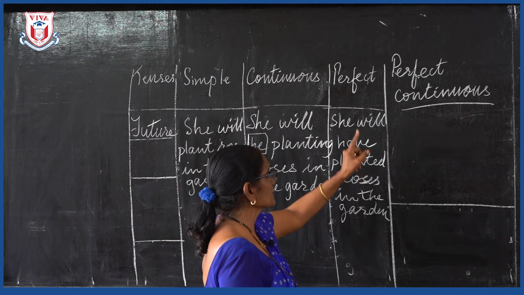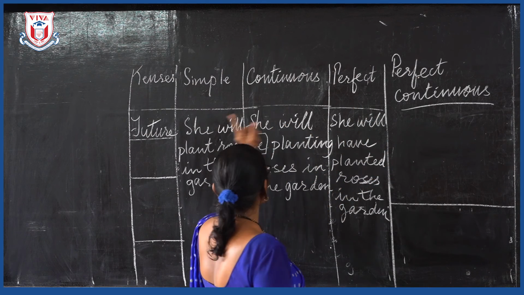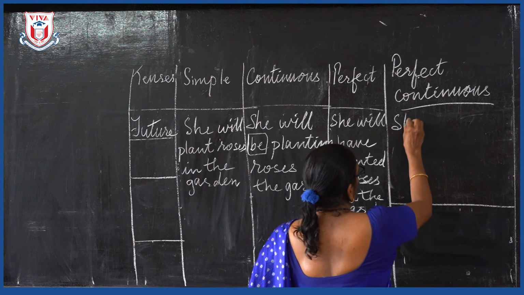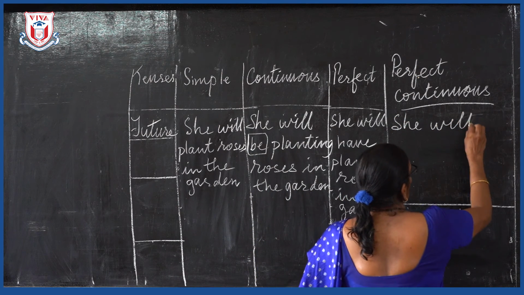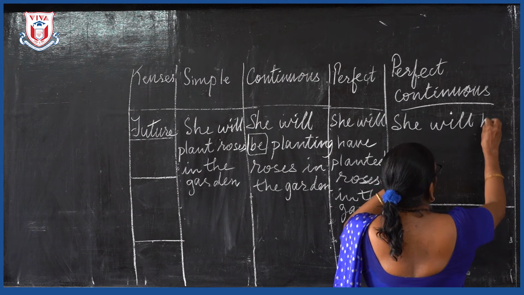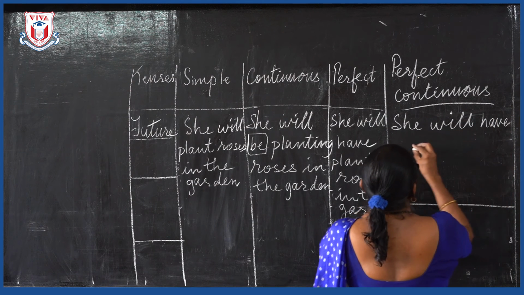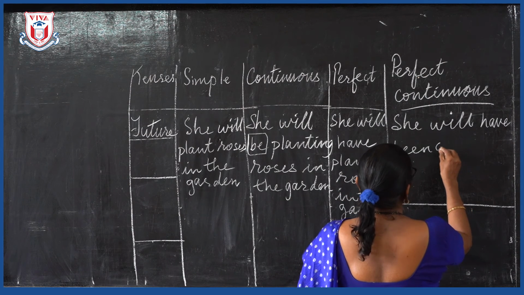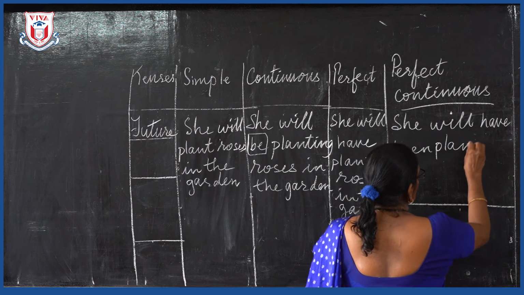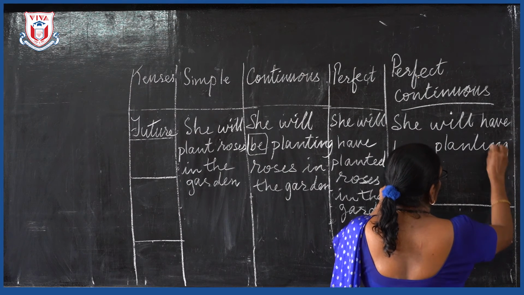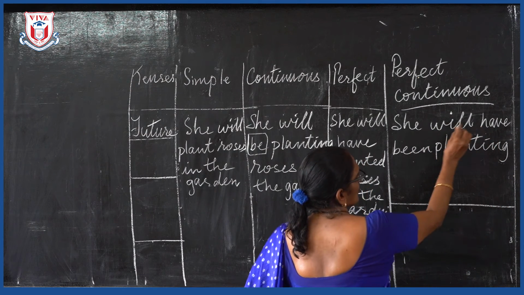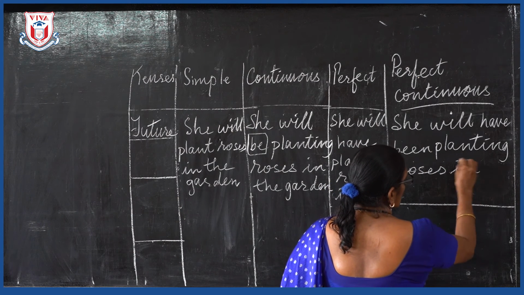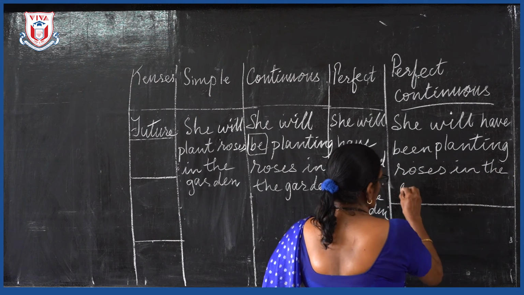Now the last one, perfect continuous tense, future perfect continuous. She will, that is future. She will have been planting, continuous, no? So planting will be, she will have been planting roses in the garden. Got it?